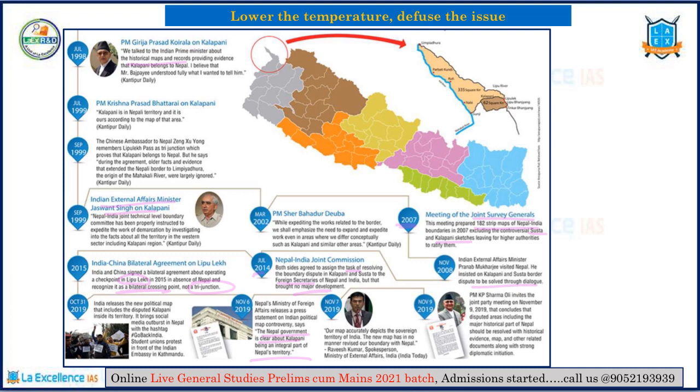Now, having seen the timeline of India-Nepal relations, for a long period of time India and Nepal have always enjoyed a very good and friendly relationship. We have very good people-to-people contact also. At this juncture, when we have such good-heartedness and a win-win situation for both of us, should this boundary dispute be taken as aggressively as it is? That is the question of this article. The highlight of this article is that the current Prime Minister of Nepal is trying to hide his incompetence by diverting the issue from meeting the basic necessities of people towards the India-Nepal boundary issue.